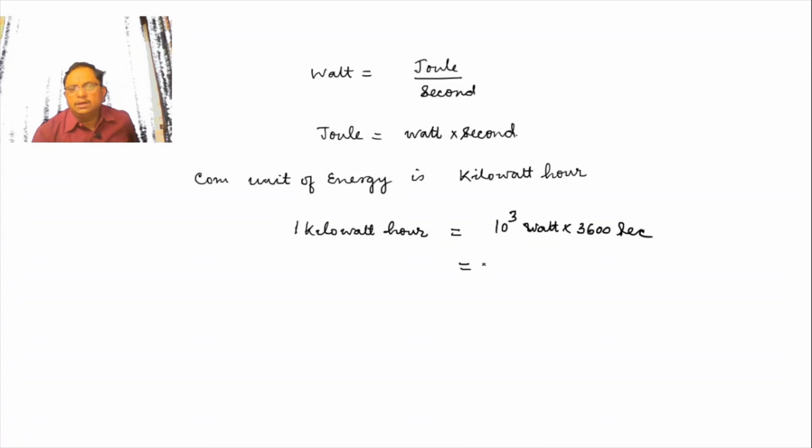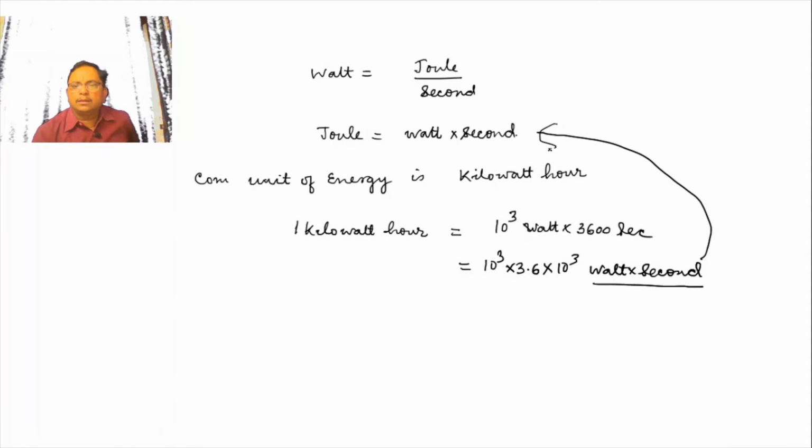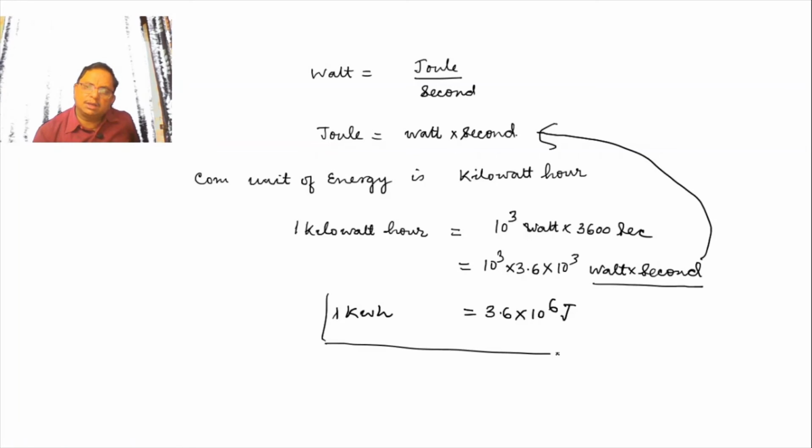So this will be 10 to power 3 into 3.6 into 10 to power 3 watt second. Watt into second is equal to joule. So 1 kilowatt hour is equal to 3.6 into 10 to power 6 joule.